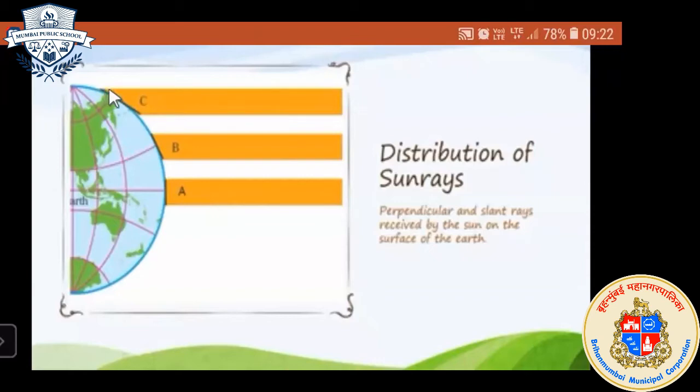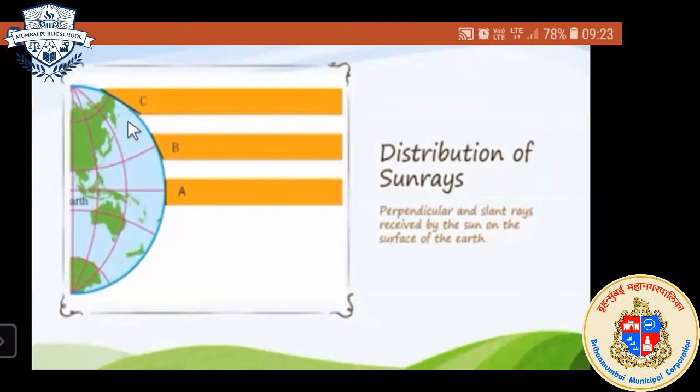That is why here the sun rays will occupy more area, and here the sun rays will occupy lesser area. This leads to unequal distribution of the heat received from the sun. So it depends on how the region receives sun rays. Suppose the region is perpendicular to the sun, then the sun rays will occupy lesser area, and C will occupy more area.